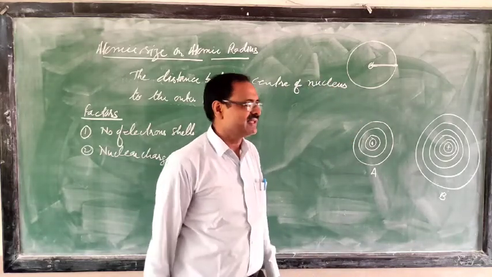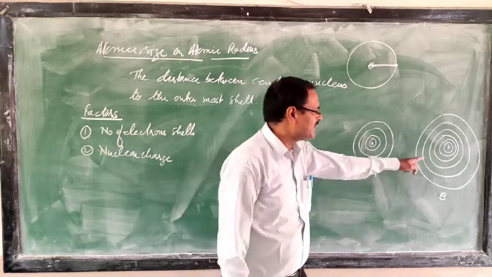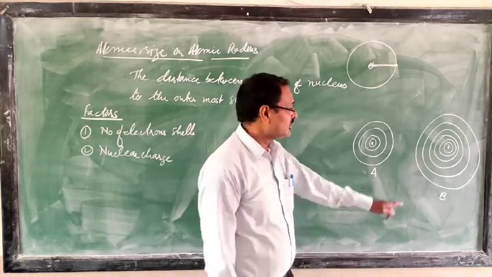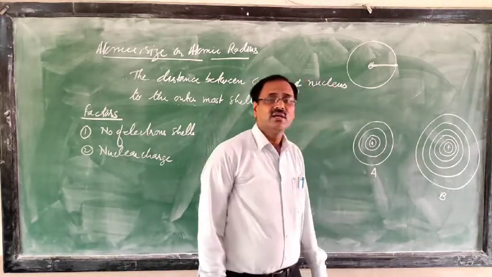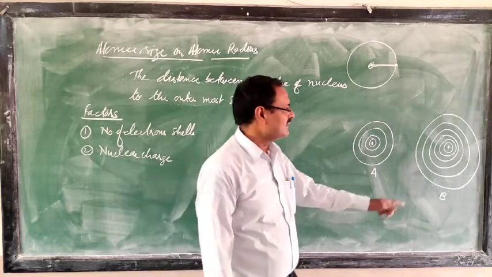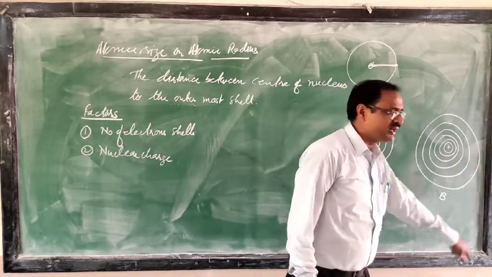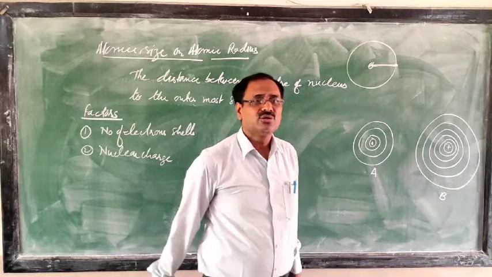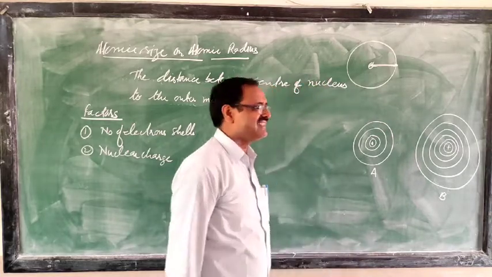So what will you answer? Your answer will be B. What is the reason? Because more number of cells are there. If more cells are there, the distance between the center and the outermost cell will be more. As a result, atomic size increases.